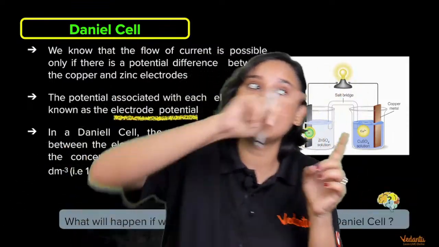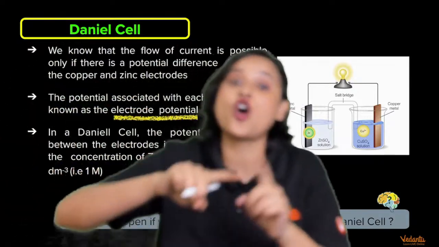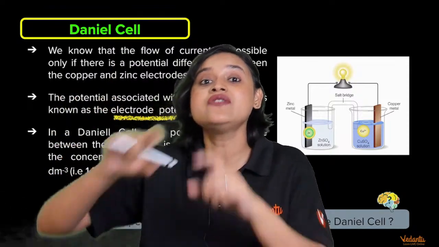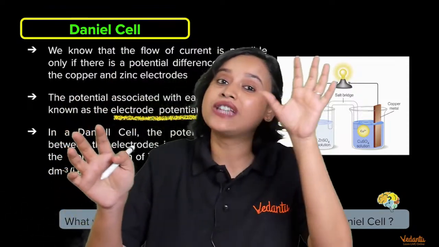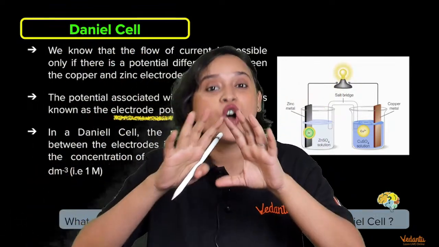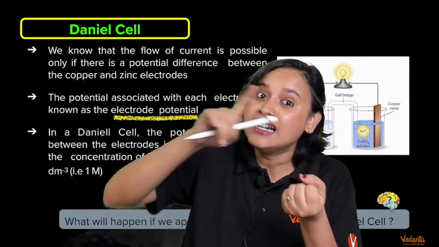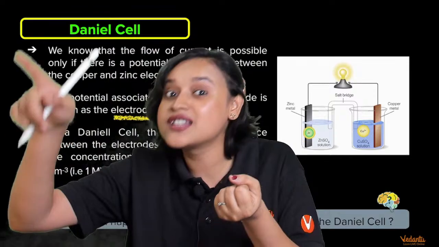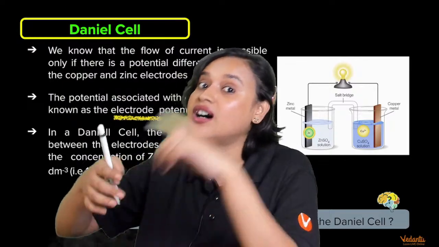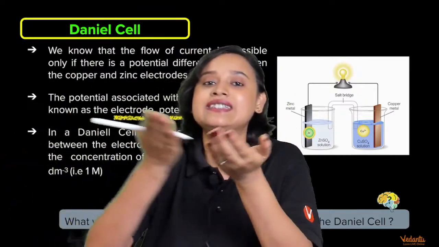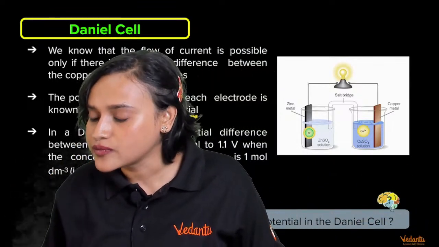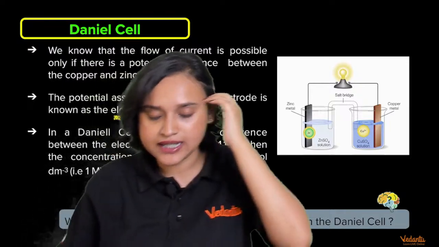If that happens, the electrons will not be able to travel from one half of the cell to the other half. That is why we use the salt bridge, so that the Zn2+ charge and the SO4 2- charge do not build up. The Zn2+ reacts with the Cl- of the salt bridge and SO4 2- combines with the K+ of the salt bridge. That's how they maintain the electrical neutrality. Do you understand, Ashik? Please tell me yes.